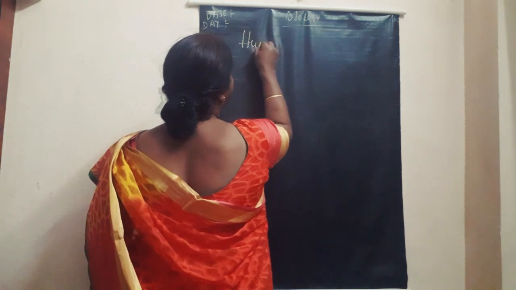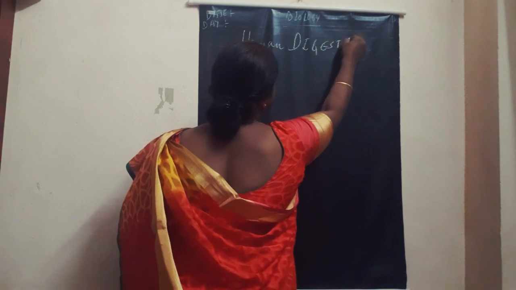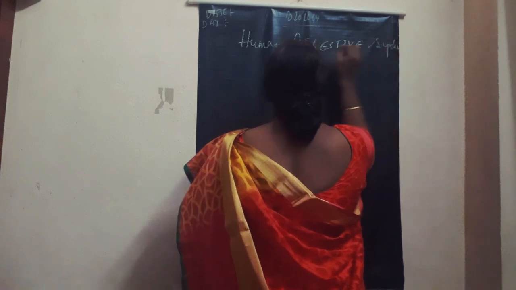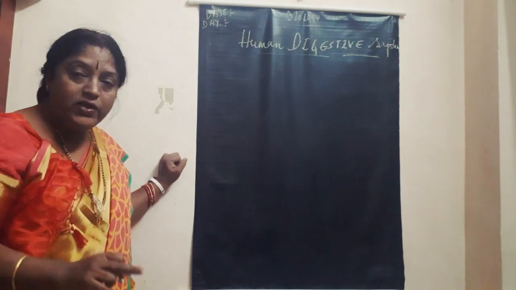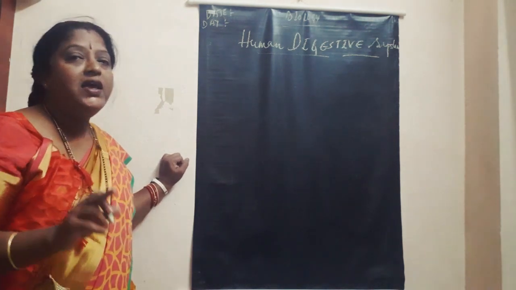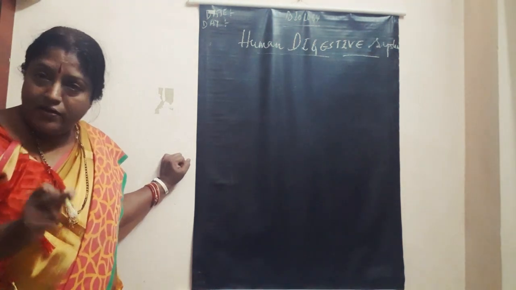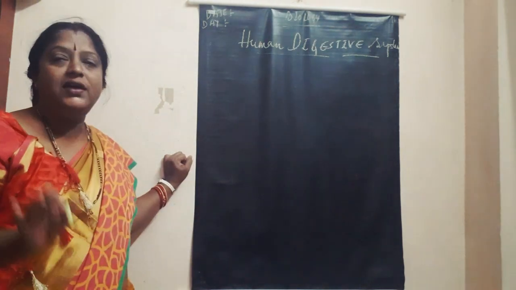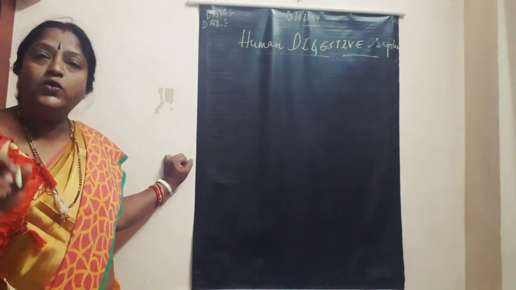Right now, we were discussing the human digestive system. All the organs in our body that collectively help in nutrition are called the digestive system. So what is the digestive system? The organs in our body that help in nutrition together are called the digestive system, and this digestive system is divided into two parts.